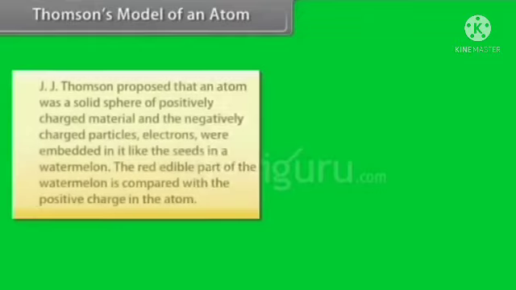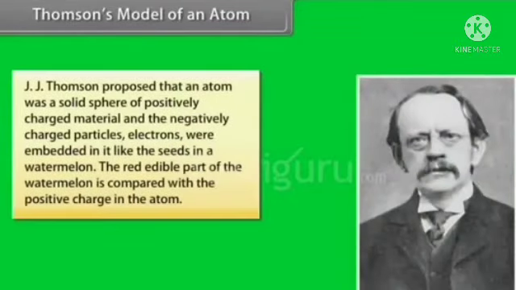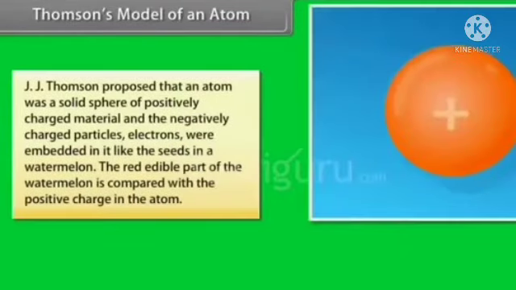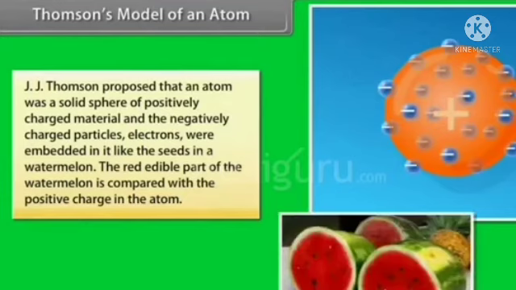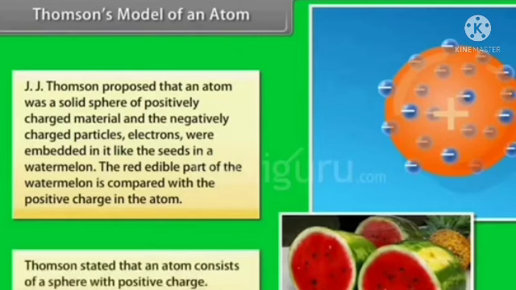Thomson's model of an atom. J.J. Thomson proposed that an atom was a solid sphere of positively charged material and the negatively charged particles, electrons, were embedded in it like the seeds in a watermelon. The red edible part of the watermelon is compared with the positive charge in the atom.